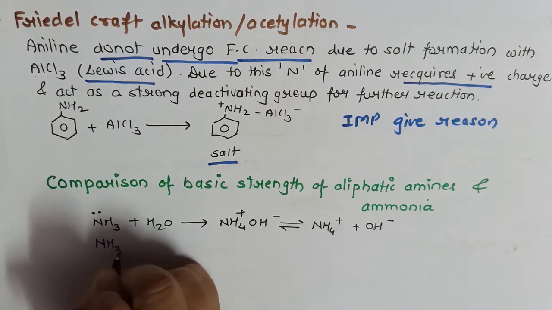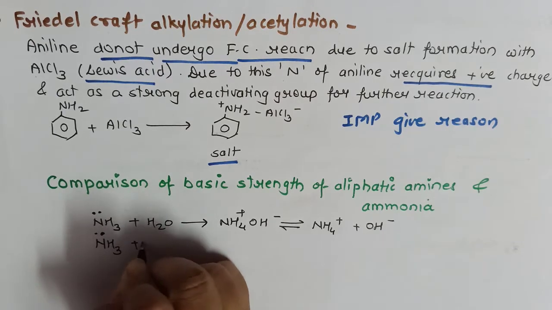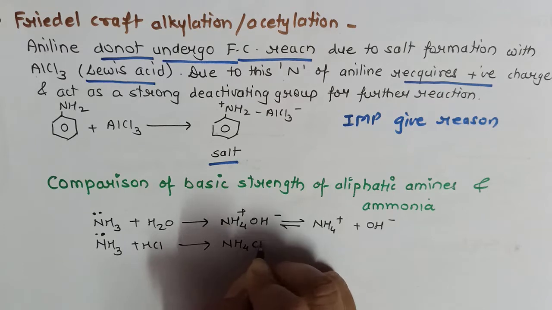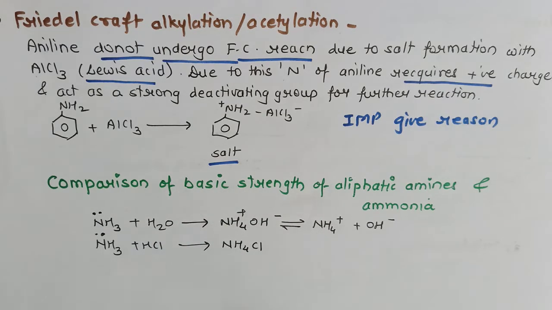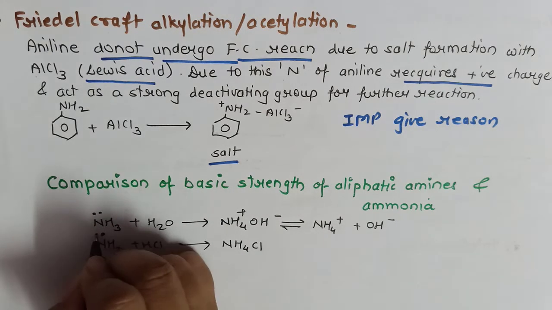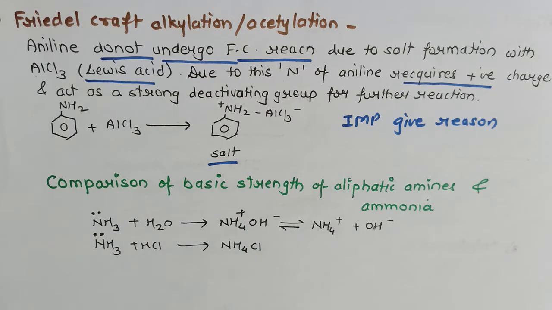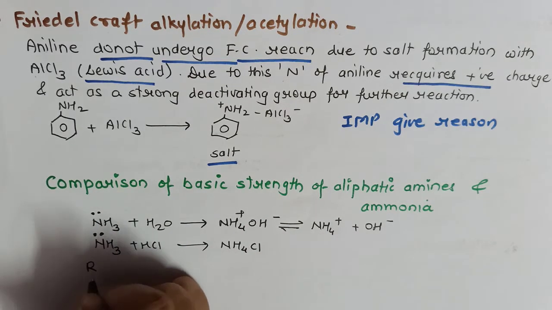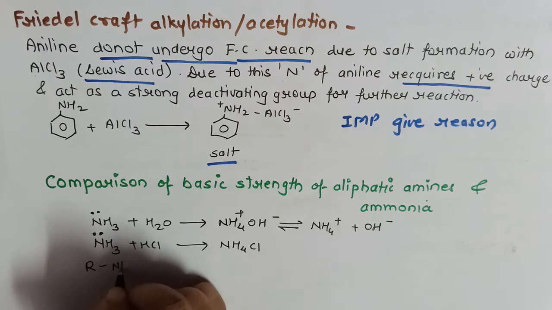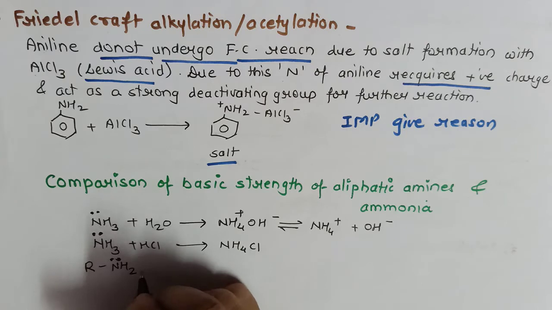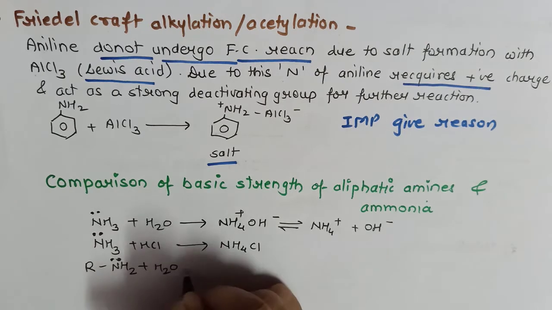Ammonia also gets attacked by acid, forming ammonium chloride. So both these reactions prove that ammonia is basic in nature. Now similarly, aliphatic amines, are they basic in nature? Yes, they are also basic in nature because of presence of lone pair of electron on them.